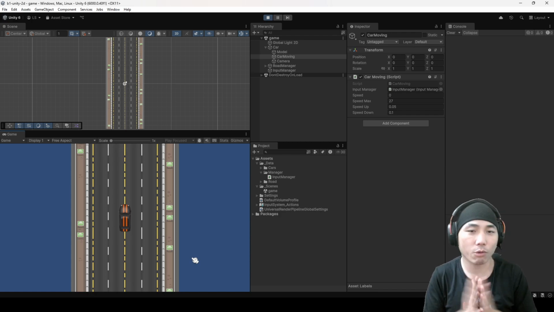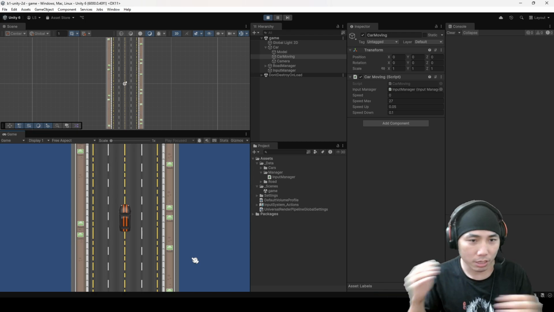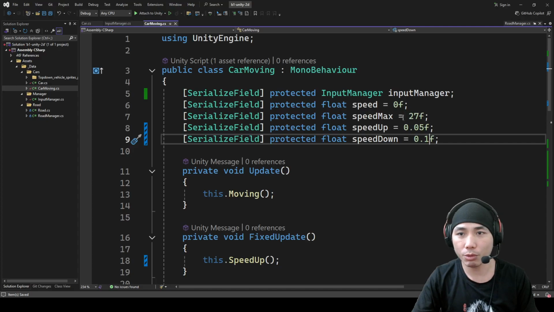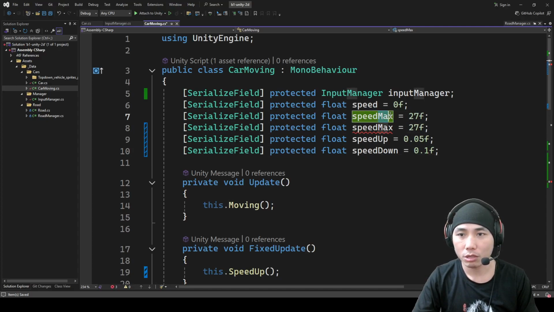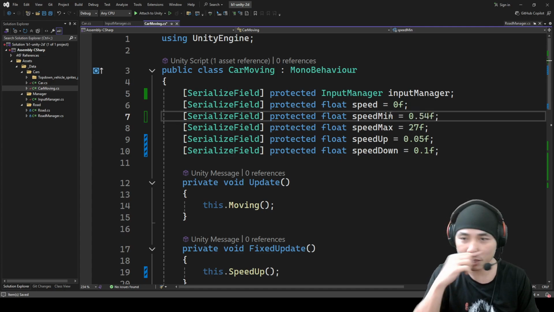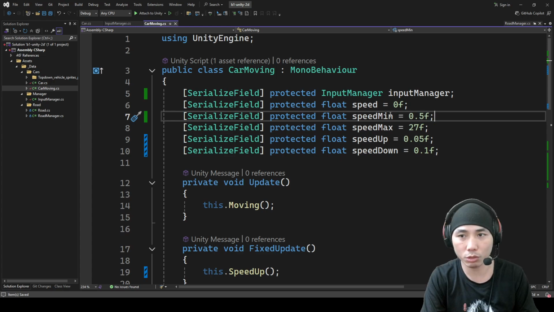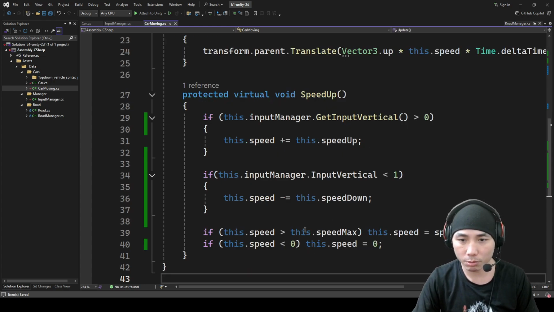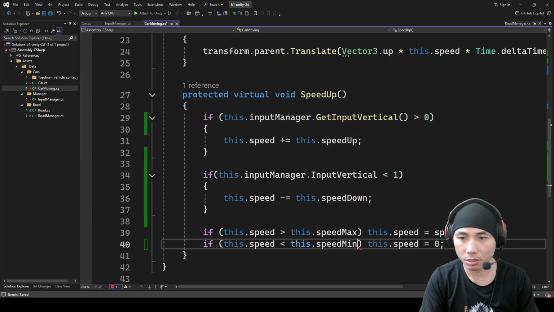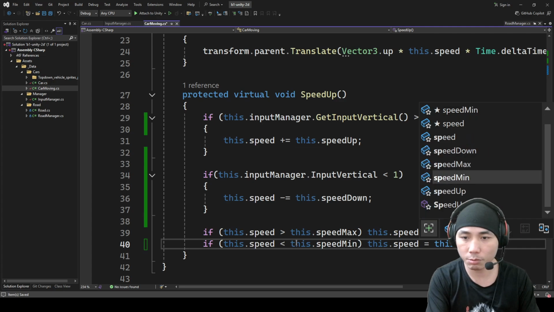Okay, but I want something else. I want that when I press nothing, the car will move, but very slowly. That means we need something called speed min, right? I want the car to move very slowly. So this is speed min. How can we do this? We will use this min over here, this speed min and this speed min.